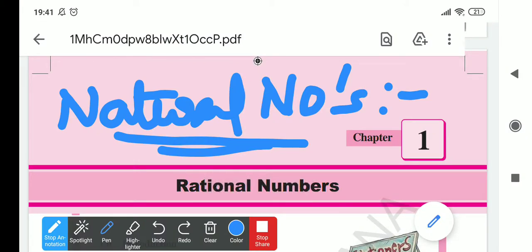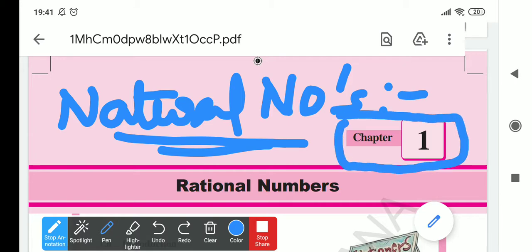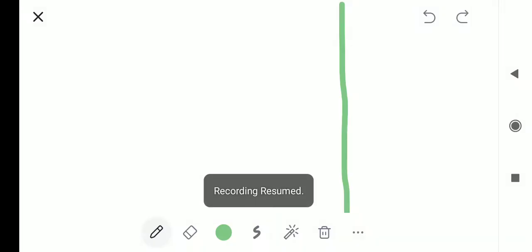For example, our chapter number is mentioned here as chapter 1. We use natural numbers to count the chapter numbers also. That's why we can define natural numbers as counting numbers. Here we have discussed the definition of natural numbers.